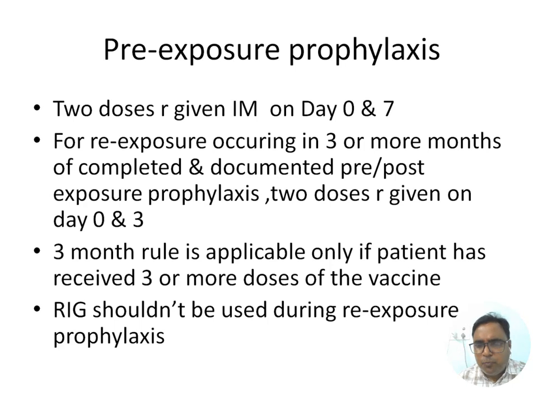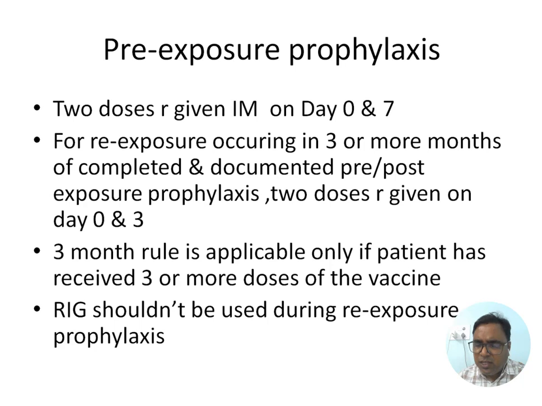Pre-exposure prophylaxis. Suppose you want to protect ourselves, then 2 doses to be given IM on day 0 and day 7. Post-exposure is day 0 and 3, but pre-exposure is day 0 and day 7. For re-exposure occurring in 3 or more months of completed and documented pre or post exposure vaccines, only 2 doses to be given on day 0 and 3. The 3-month rule is applicable only if the patient has received 3 or more doses of the vaccine. Suppose somebody has taken 3, 4 or 5, at least 3 doses, then the 3-month rule would be applicable.